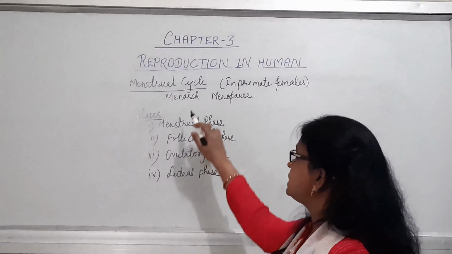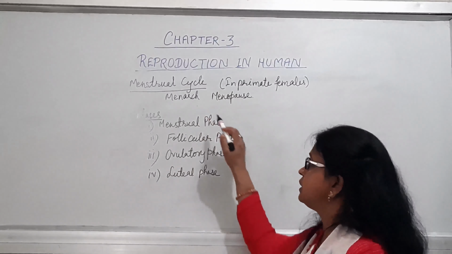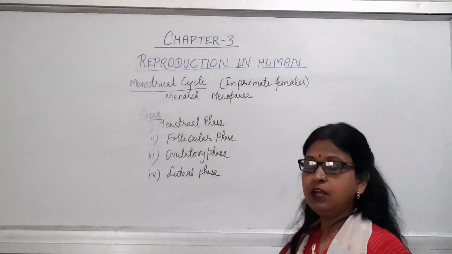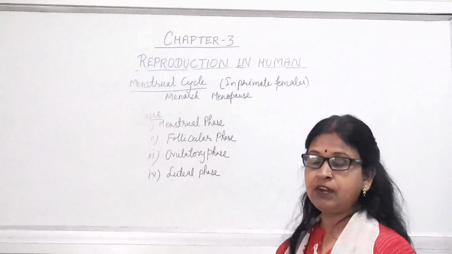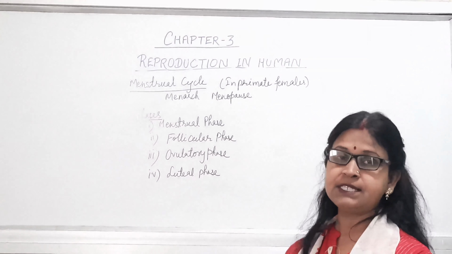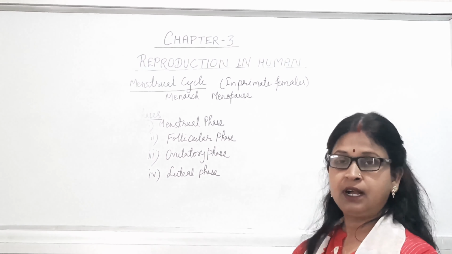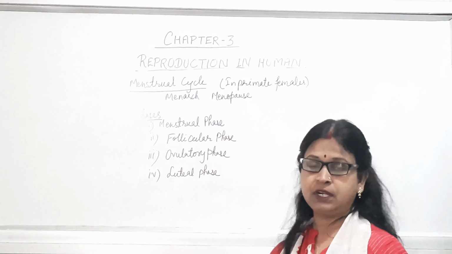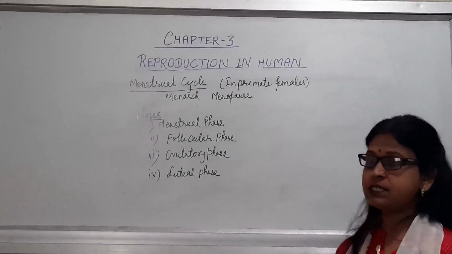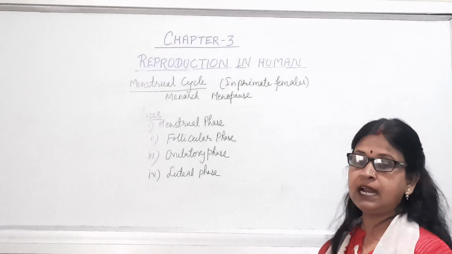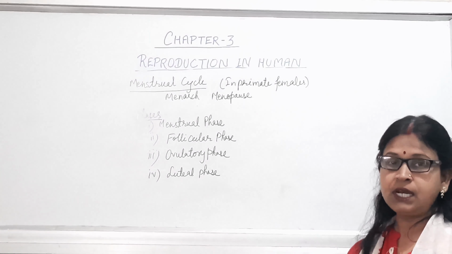Now, the phases or events which occur during this menstrual cycle. It occurs at a regular interval of about 28 to 30 days, and there is a 3 to 5 day bleeding period. So from the first menstrual cycle to the second, that phase is known as one menstrual cycle.